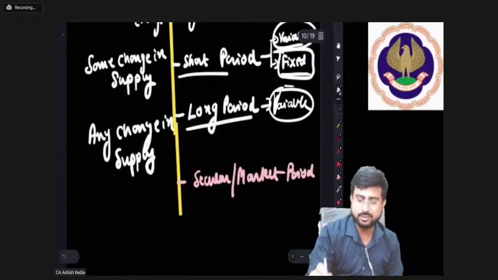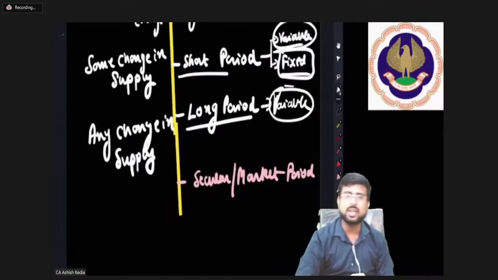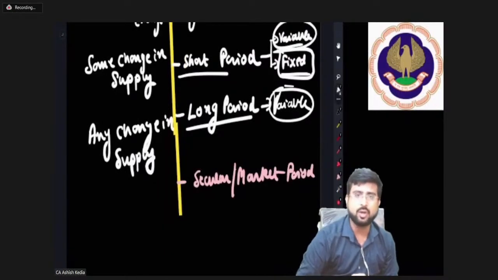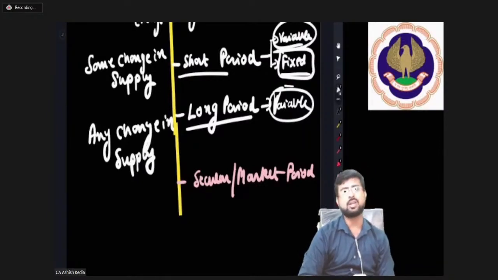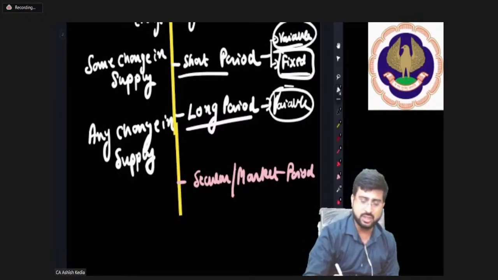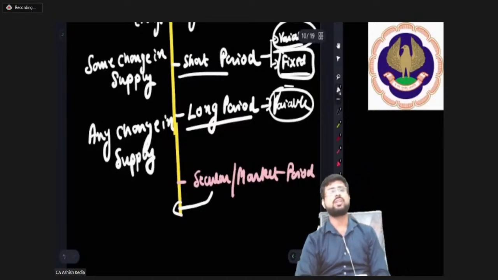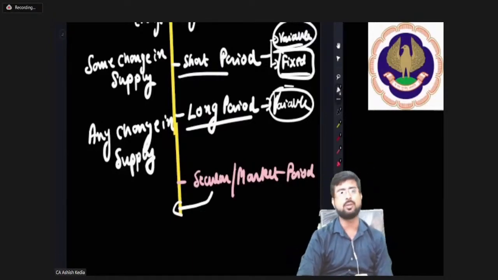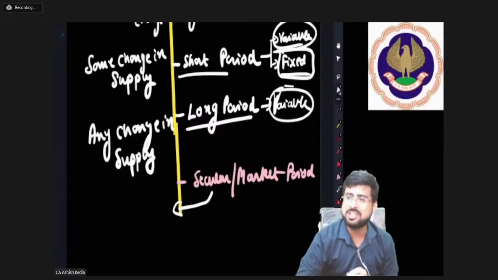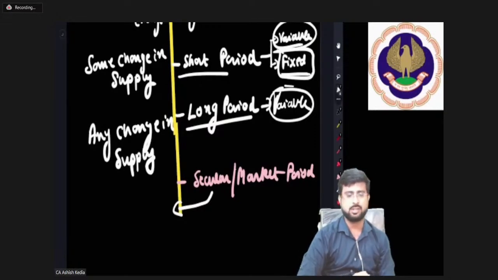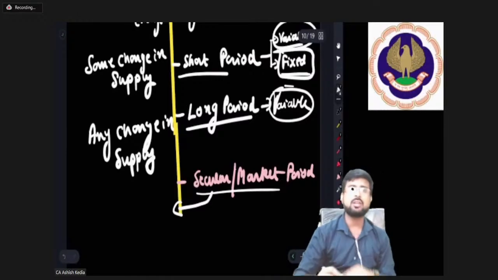And then, friends, moving on to the secular or market period. Now, dear friends, let's have a discussion on what this looks like exactly. Okay, so secular or market period. My dear friends, it's a time period, and it will be interesting for you to note down. It's a time period where there can be any change in the market dynamics. It's a time period where the market has changed.